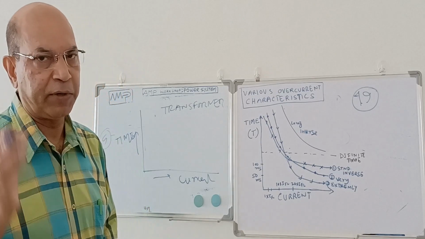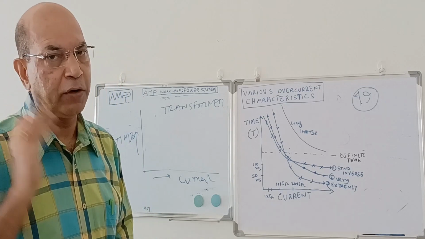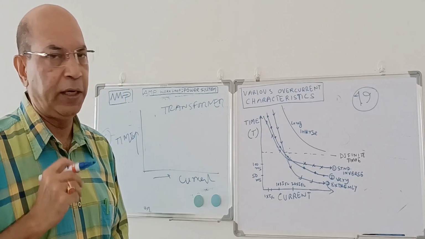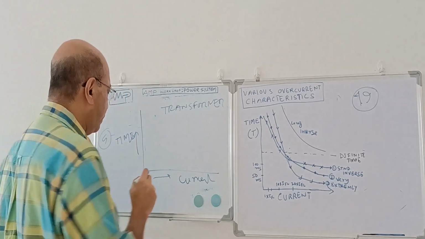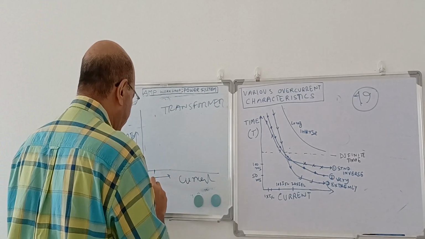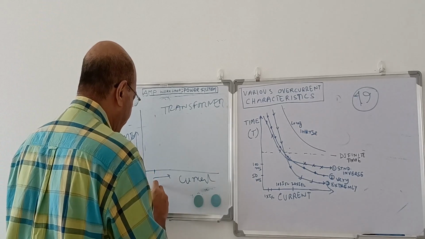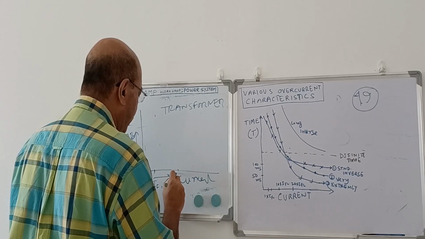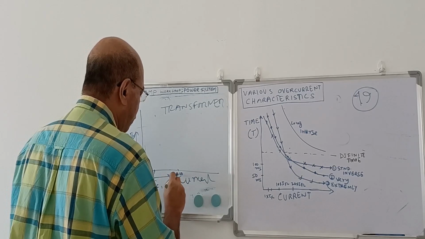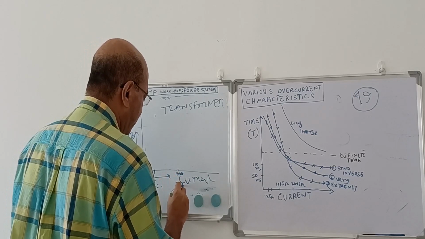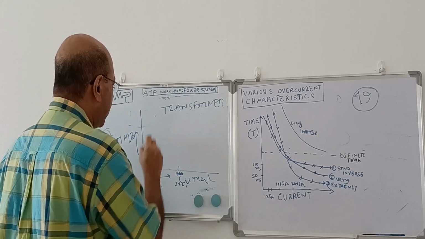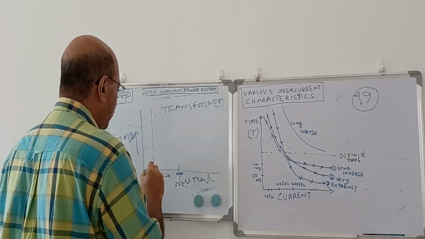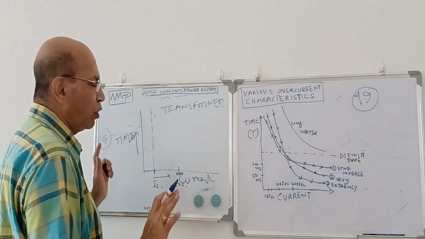Suppose in an overcurrent short circuit condition, the primary device has not operated, then overload may operate after some time. That is a backup. Sometimes it gives, depending on the characteristics of the device, of the relay. Now the overload characteristics, if you see, this is the full load condition. Suppose this is the full load, and suppose this is 2 times I full load. This is the current. Up to the full load condition, the equipment should not operate.